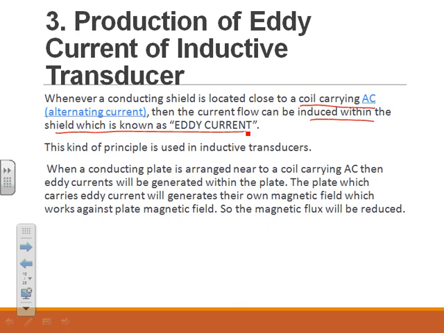When a conducting plate is arranged near a coil carrying AC, then eddy current will be generated within the plate.